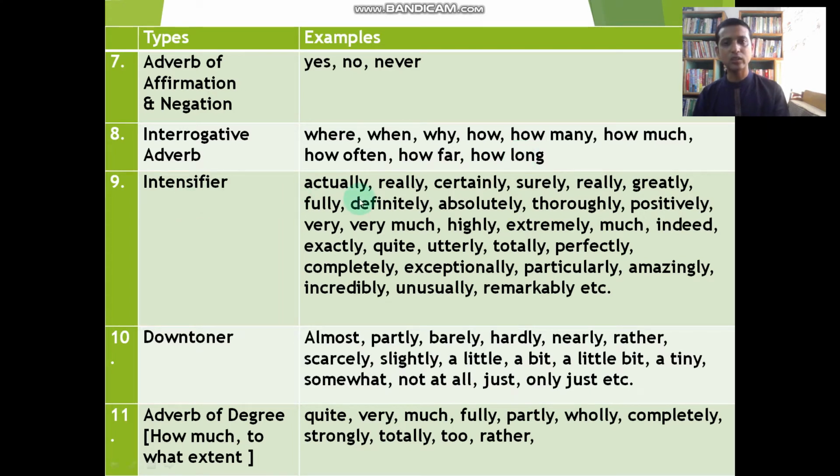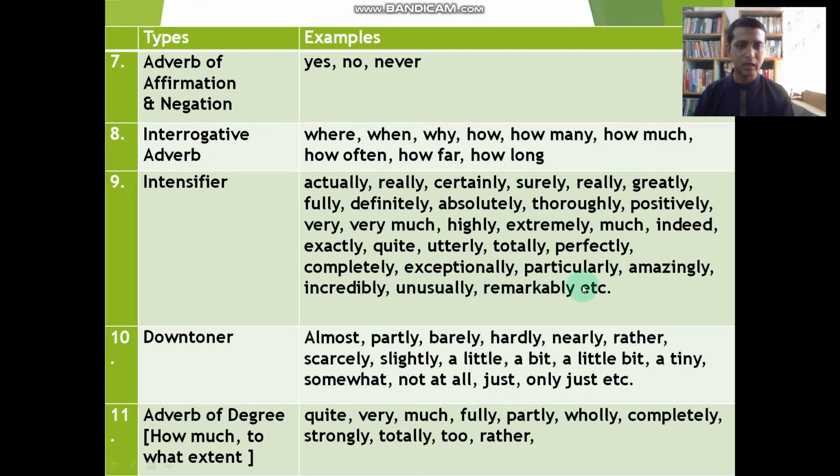Intensifier. Students, the words which indicate intensity of the fact can be functional as a modifier, and all intensifiers are adverbs: actually, really, certainly, surely, greatly, fully, definitely, absolutely, thoroughly, positively, very, very much, highly, extremely, much, indeed, exactly, quite, utterly, totally, perfectly, completely, exceptionally, particularly, amazingly, incredibly, unusually, remarkably.